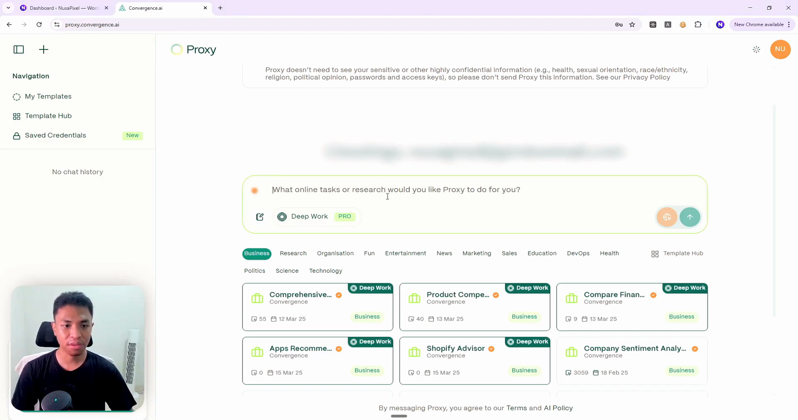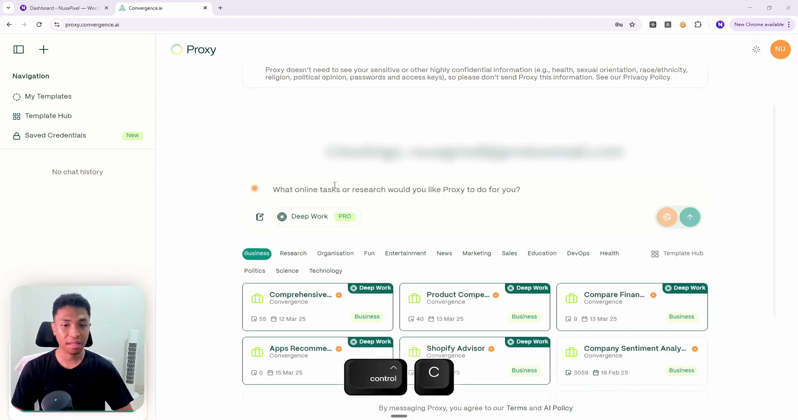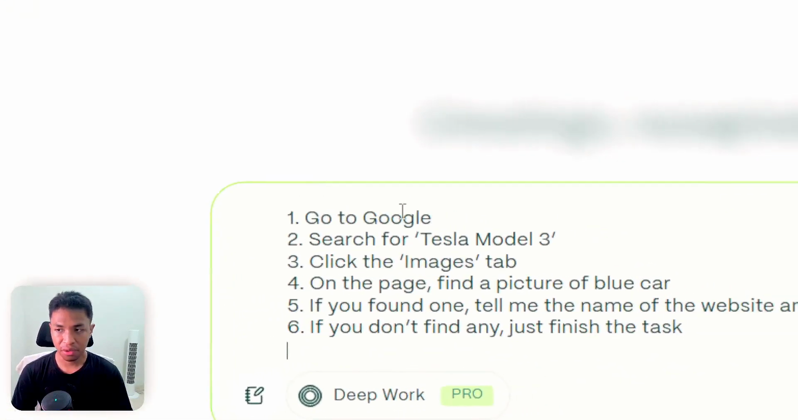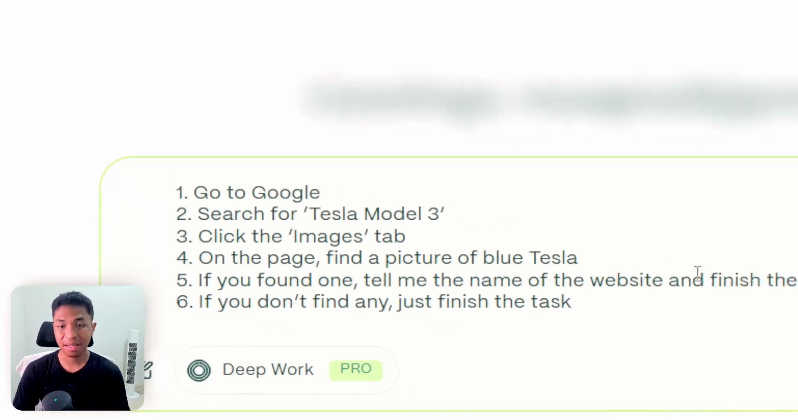But before I show you the prompt that I will use for the SEO task, I'm going to show the basics of prompting so you will understand how this AI agent actually works. So I have prepared this simple prompt. This is actually just a few steps, and I think AI, especially an AI agent, should be able to understand it. Okay, this is the prompt. Number one, go to Google and then search for Tesla Model 3 and then click the images tab. And on the image page, find a picture of a blue car, or I would say a blue Tesla. And then if you find one, tell me the name of the website and finish the task.